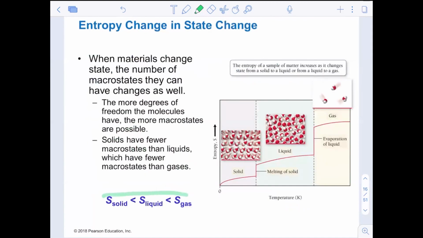Again, this one is a really good one to remember. Solids are lower in entropy than liquids. Liquids are lower than gases. The more degrees of freedom the molecule has, the more microstates are possible and the more macrostates are possible, so more entropy. Solids have fewer macrostates. They can't move around as much as liquids, and liquids can't move around as much as gases. Gases have the best ability to move, and so they have the most microstates and therefore the most entropy.